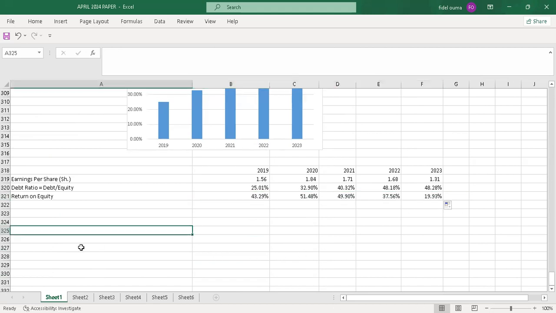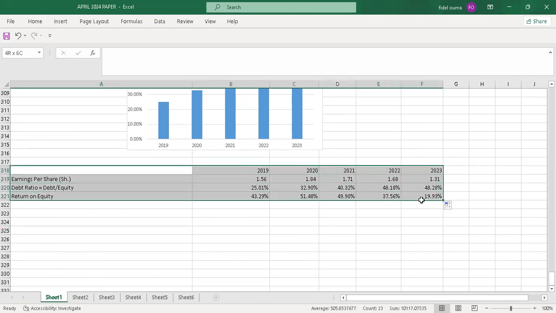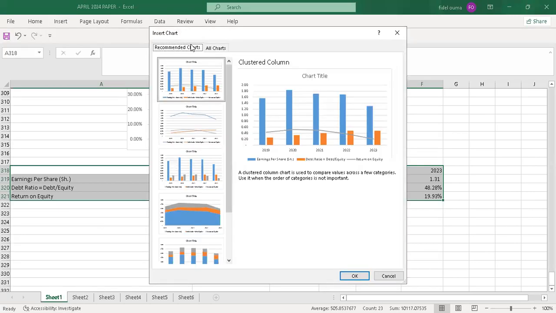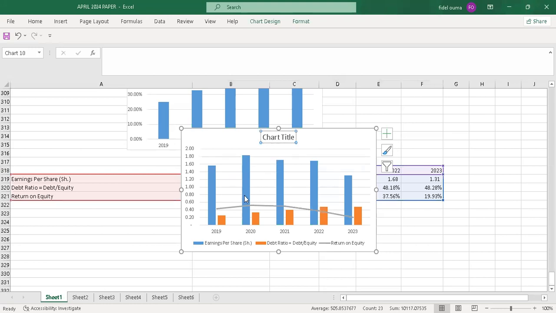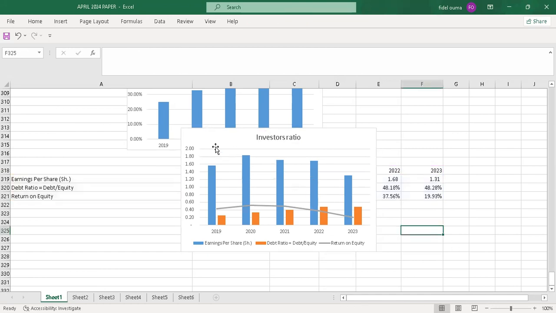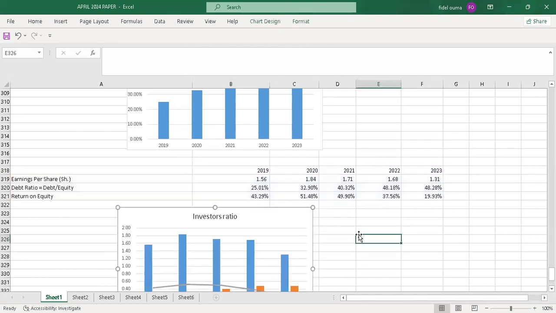Yeah, so with that now, I'll summarize. These questions, I'll finish by highlighting this, then I go to insert, then I go to recommended. And now let me use this clustered column. So I'll just drop there the investors. And just drop this below. Yeah, so with this, you are done.